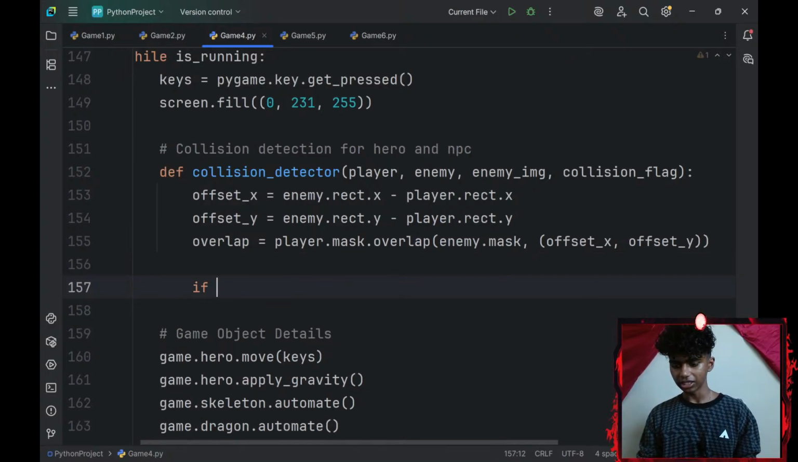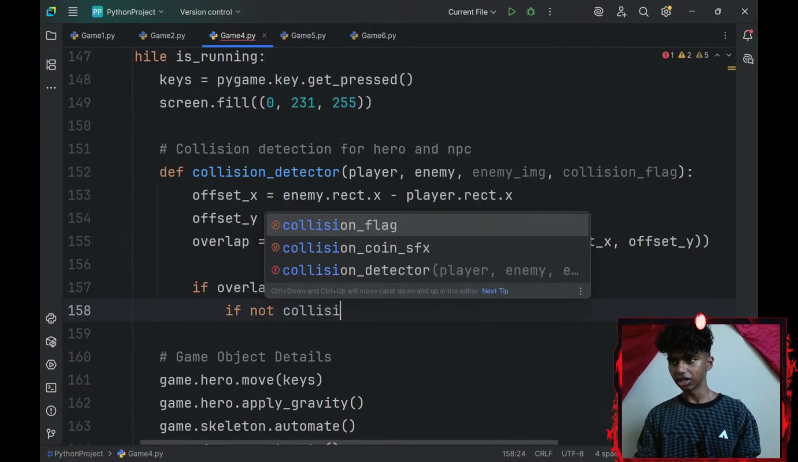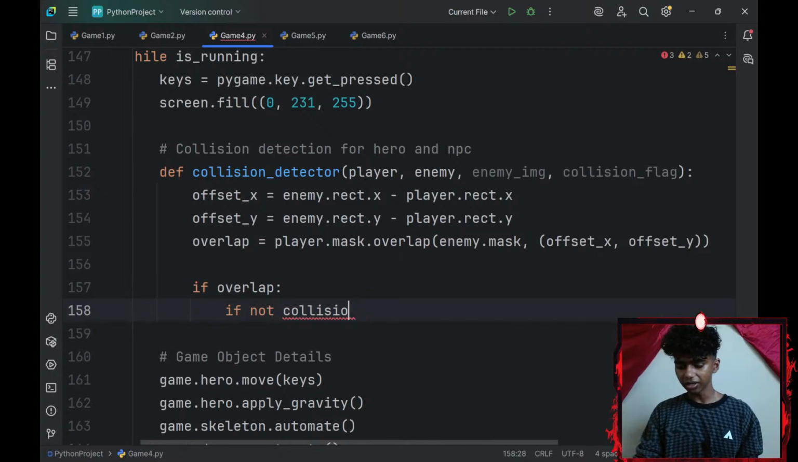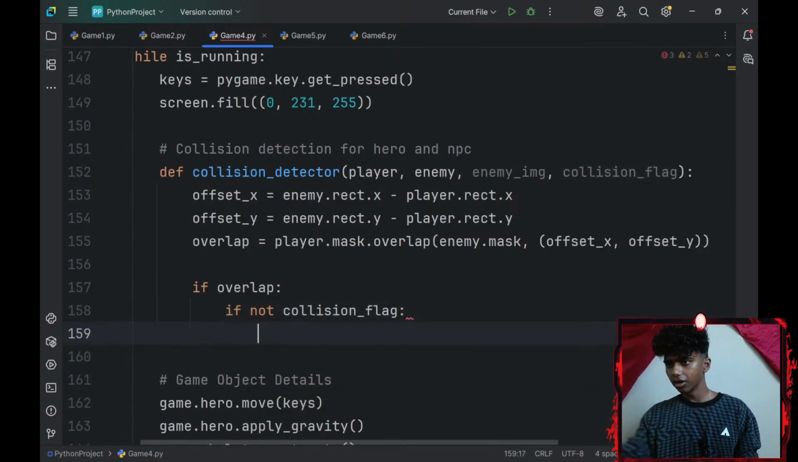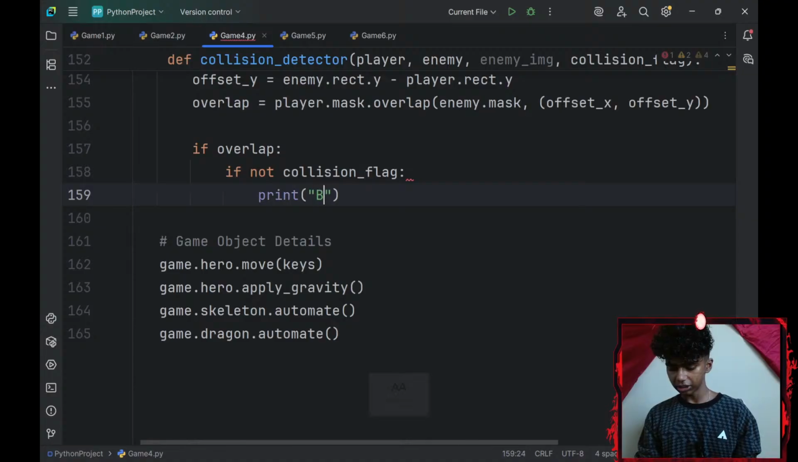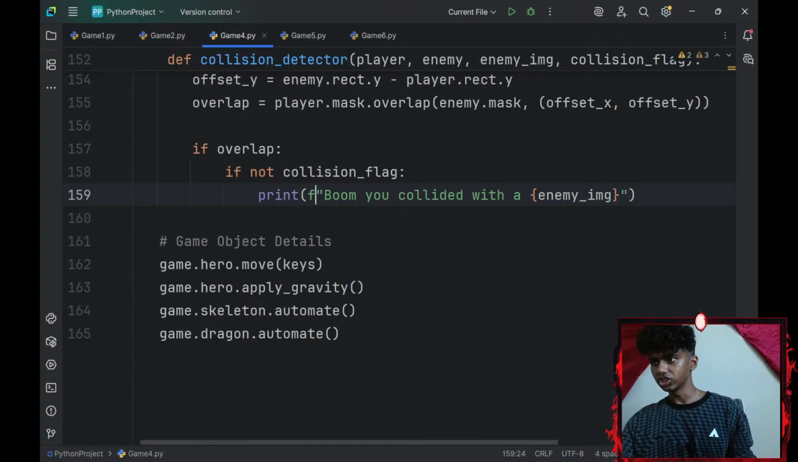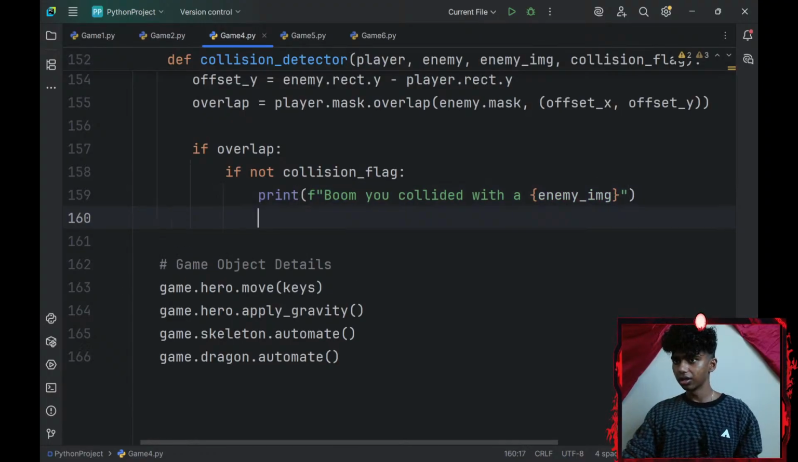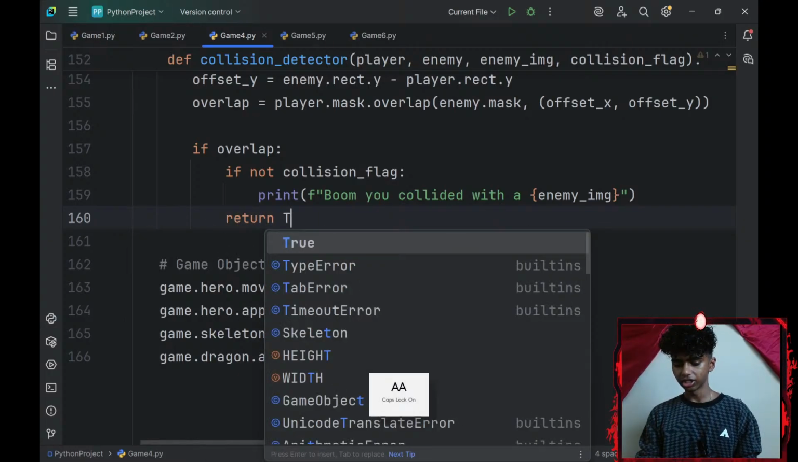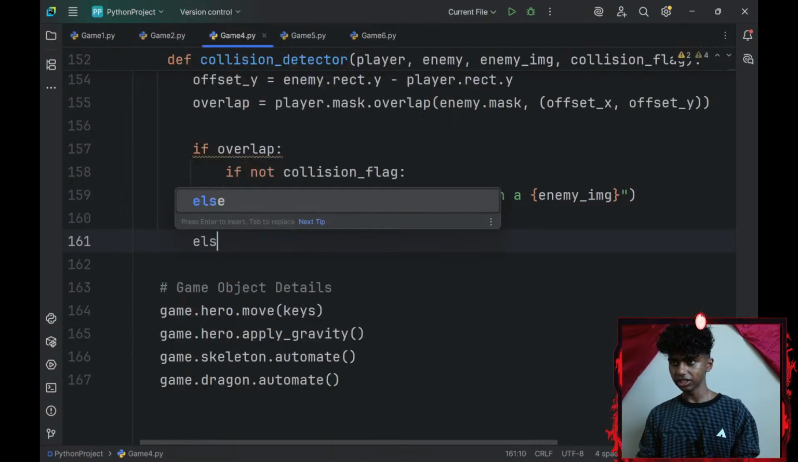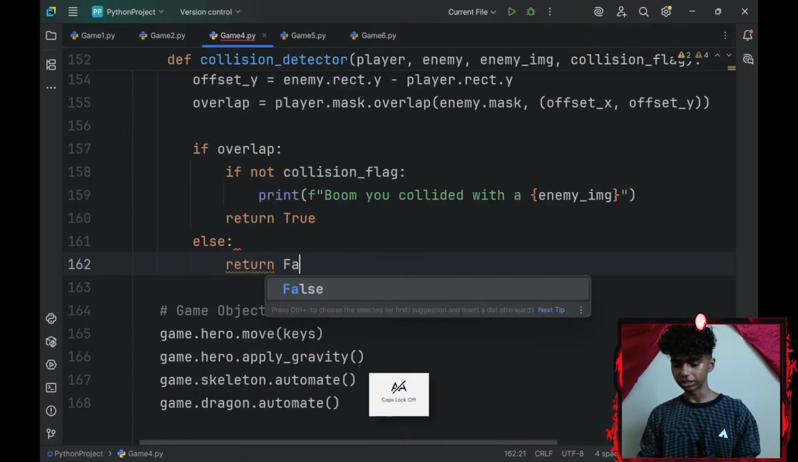So let me add an if statement. If overlap, if they did overlap, and if not collision, if my collision is set to true as well, my collision_flag. Okay, I'll print boom. You collided with a, add a pair of curly parentheses. Let's go with enemy_image. Okay, and I will change this to an f string. And then I will go ahead and return true because they did collide. Let me go with an else as well. Else I will return false.